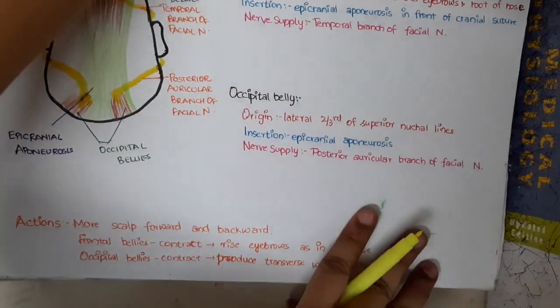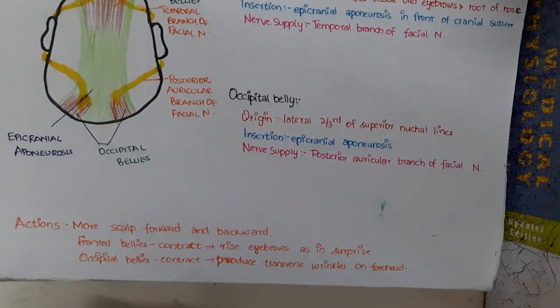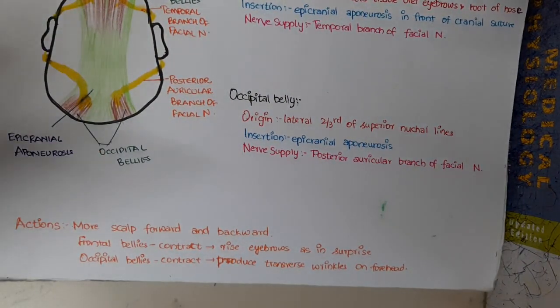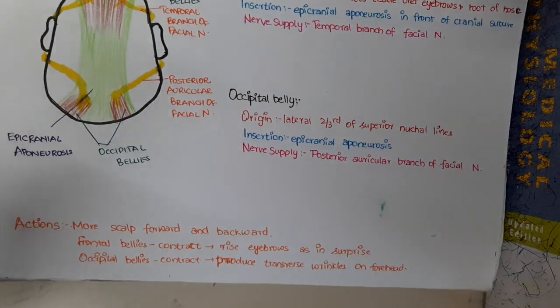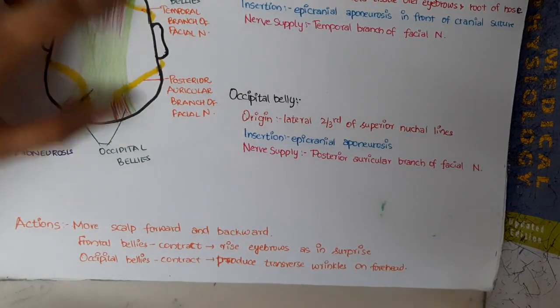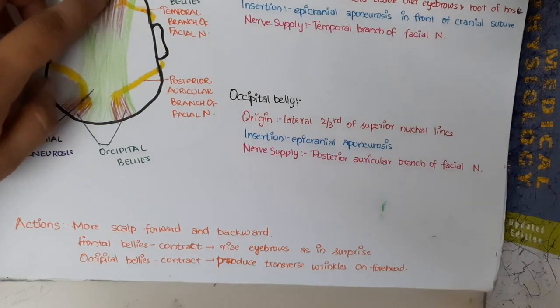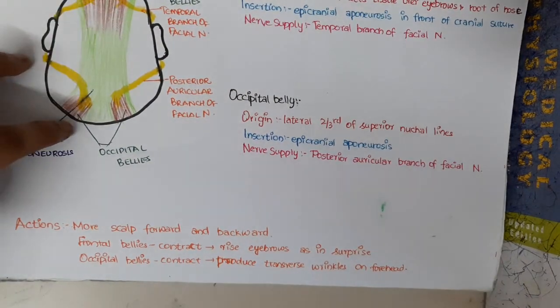The next important thing is, as I have said, occipitofrontalis is the muscle layer for the aponeurosis. Occipitofrontalis has two bellies, frontal belly and occipital belly.